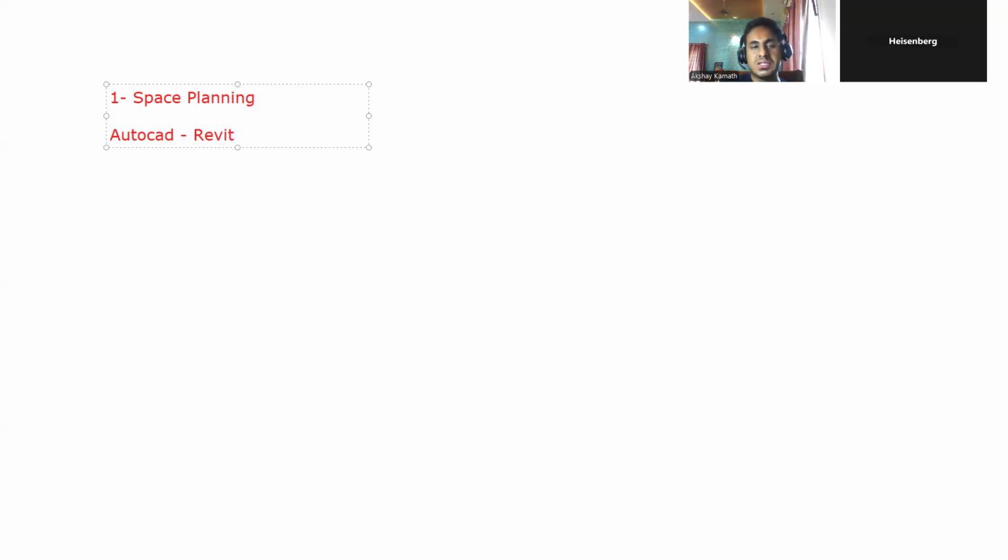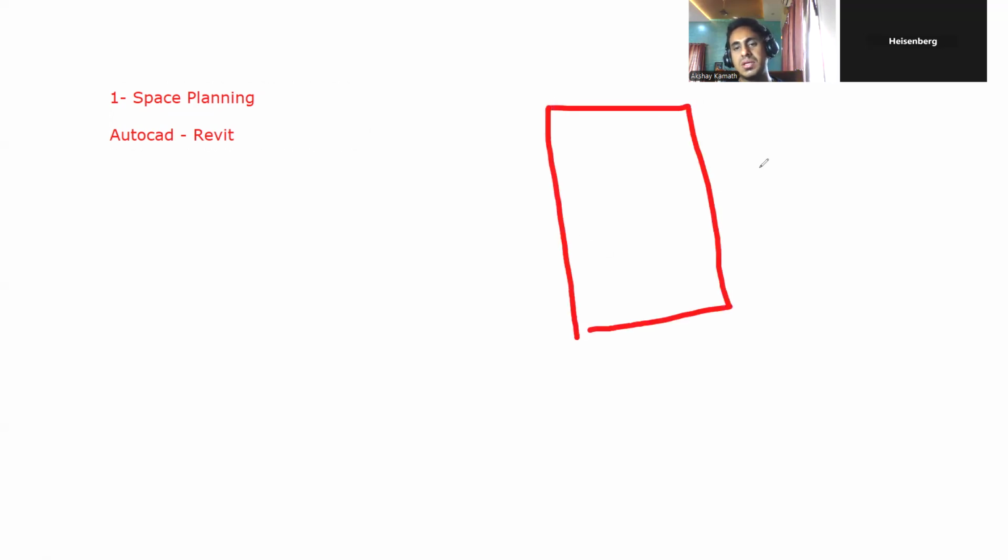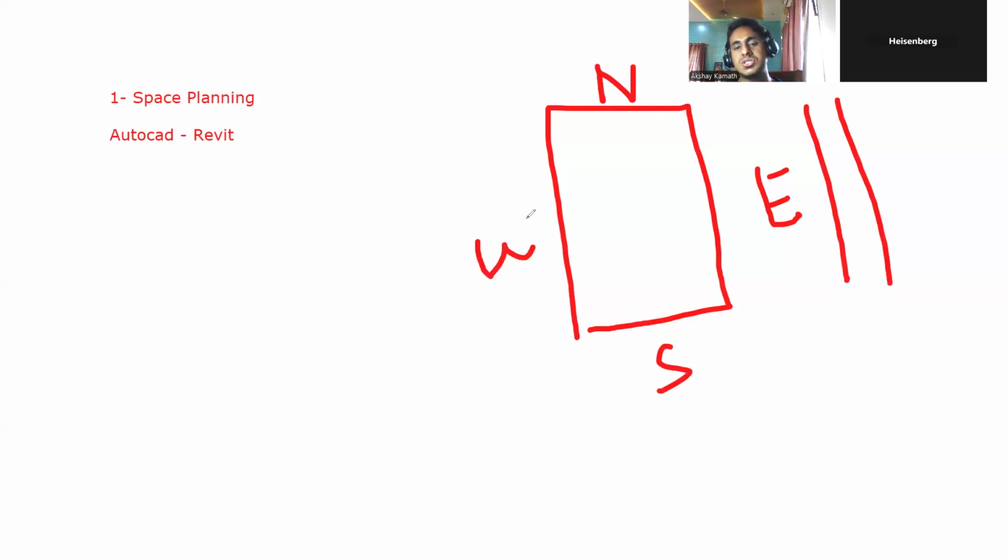For that, you should understand, for example, Jiva, let's say I came to you. I have a 30 by 40 site, and let us say this is the east direction and my road is here. I want a house plan. Being an engineer, you'll decide to do the planning according to Vastu. This will be north, this will be south, west and east. Since the road is facing east, I'll keep my entrance from the east direction only.